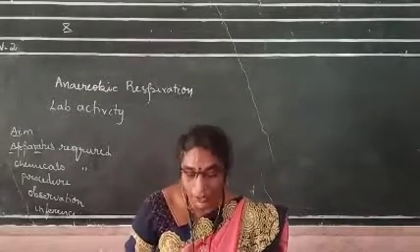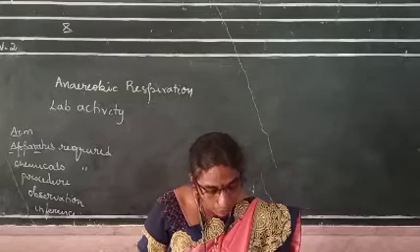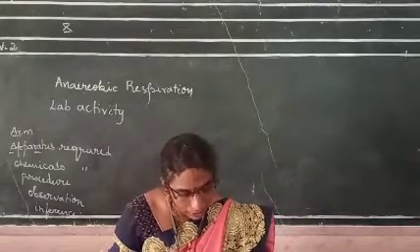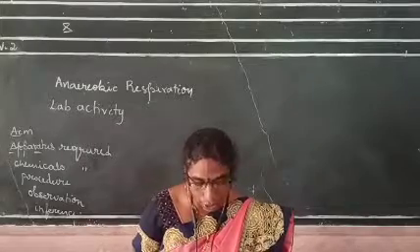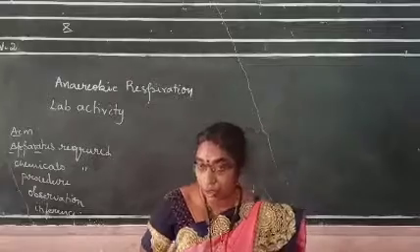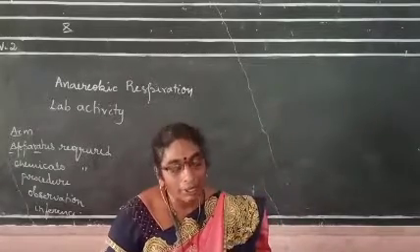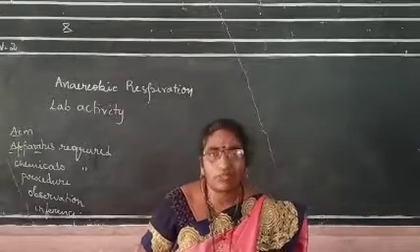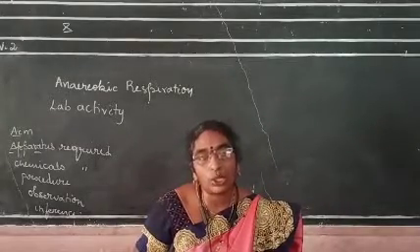Apparatus required: stand, test tube, Bunsen burner, or a spirit lamp. Next, a flask, delivery tube, and another test tube. Now the chemicals required. What are the chemicals required here? The acid, bicarbonate solution and glucose.